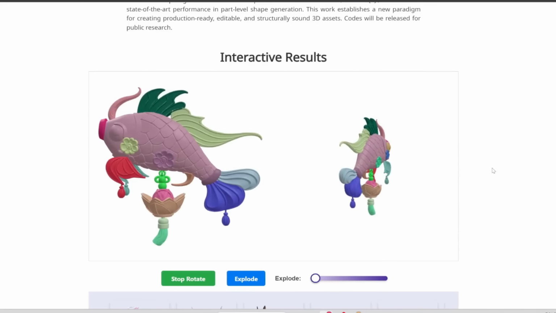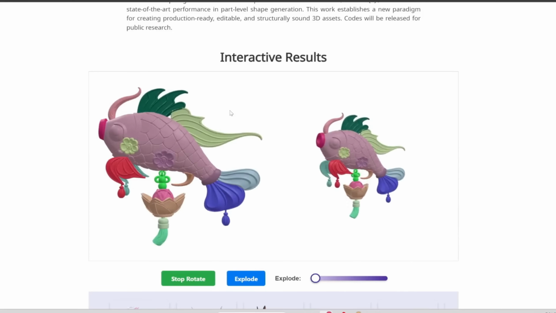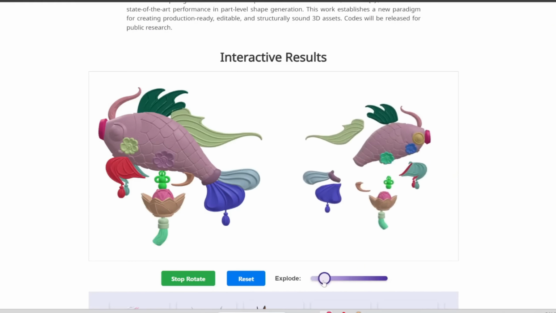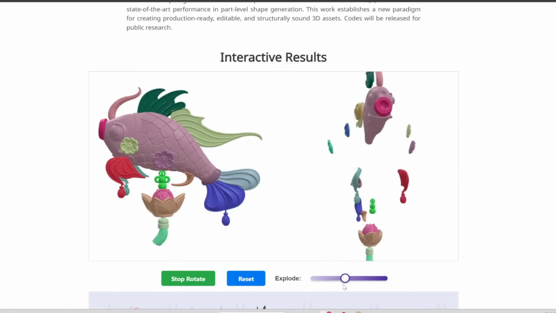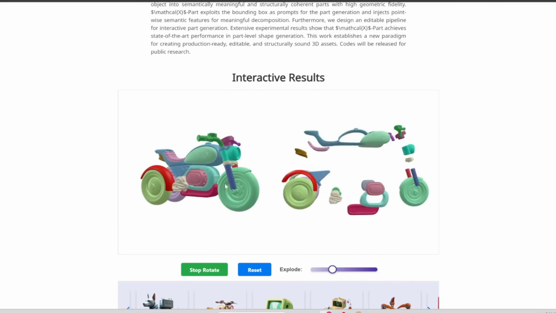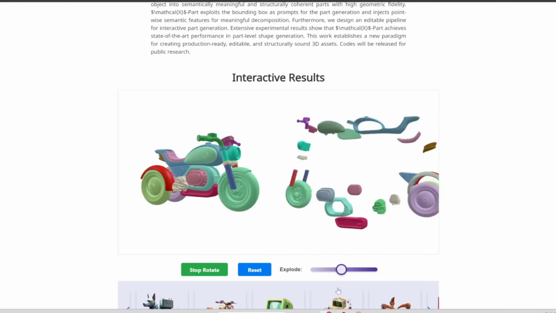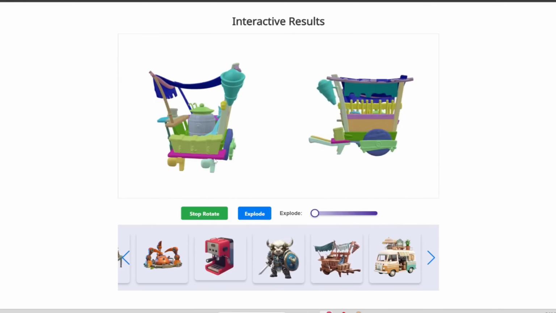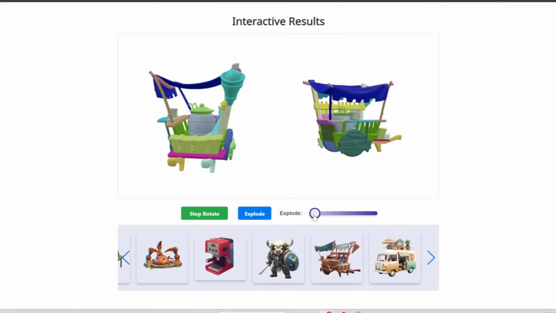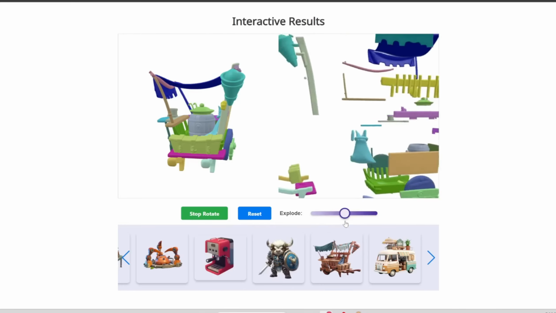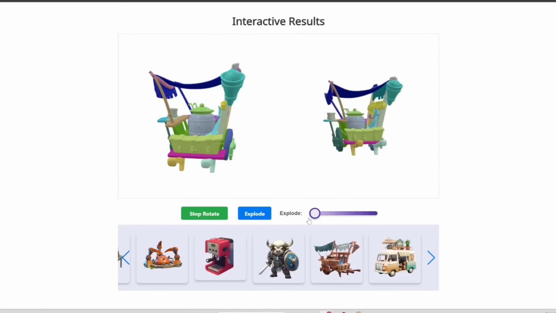Here are some examples of the output from XPart. You can take this segmented model and then explode it. And here is what you get. Notice that each part is very accurate and complete. Or here's another example where here is the input object. Well, we can explode this into separate complete parts like this. Or here's another example where we have this pretty complex object. Well, after plugging it through XPart, it can basically generate each individual segment into a complete object like this.